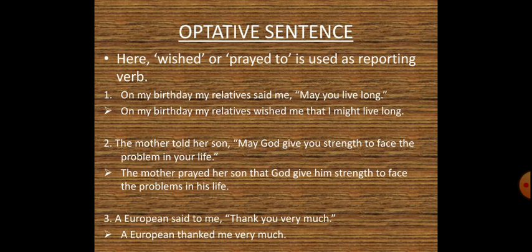The next type is optative sentence. Over here, wished or prayed to. These sort of reporting verbs are used in place of said. So let us go through the examples. The first one is, on my birthday, my relatives said to me, "May you live long." So the answer would be, on my birthday, my relatives wished me that I might live long.